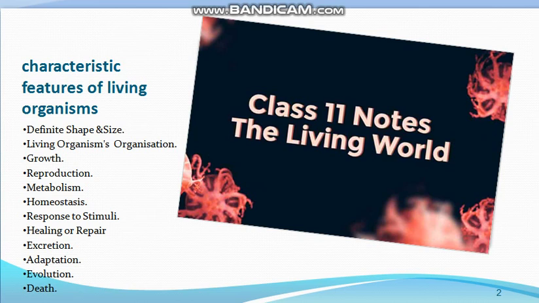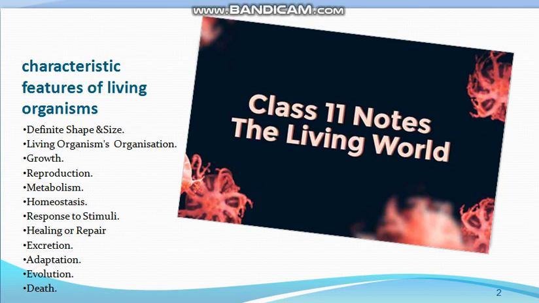For example, it is said that the giraffe has a long neck because the giraffe used to live in an area where there were tall trees, and the giraffe used to eat the leaves of the tall trees by stretching its neck, and after some generations the giraffe evolved into a long-necked animal. So then evolution. Evolution is the basic character of all the living things, and it means that living things gradually get modified into new varieties. It is not visible, and it takes a long time, but there is evolution. For example, man has evolved from ape-like species.